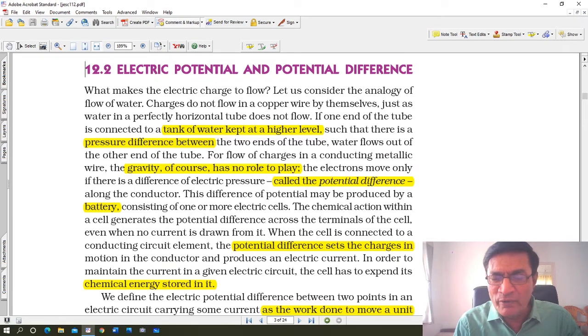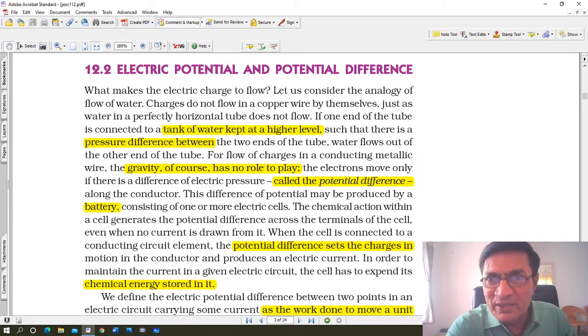Now when the wires are joined to the two terminals of the battery, the positive terminal and the negative terminal, then what happens is, because of the potential difference between the two ends, the electrons begin to move and current begins to flow. So there has to be a potential difference between the positive and negative terminal. Only then current flows, otherwise it will not flow.